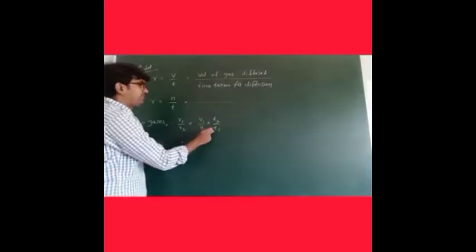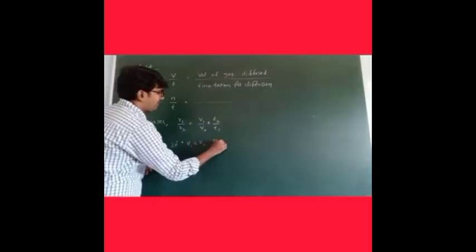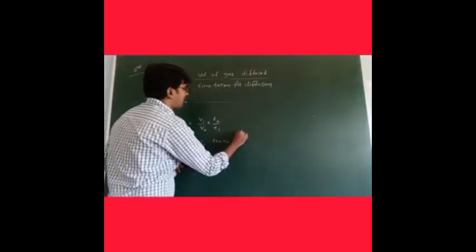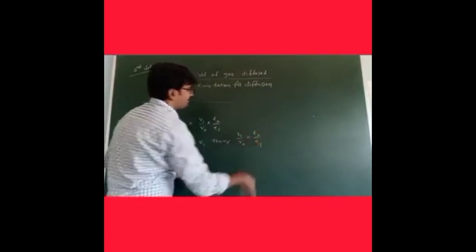This is for the first time, this is for the second time. For example, the first takes 10 seconds, the second takes 20 seconds. But volume is the same. If volume V1 equal to V2, then what is the formula? R1 by R2 is equal to T2 by T1.